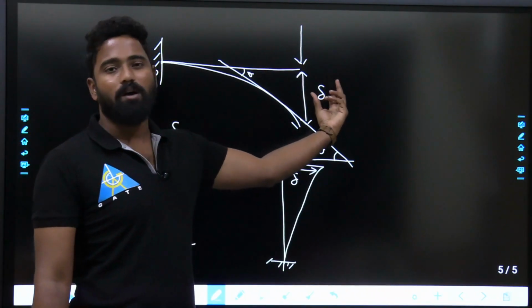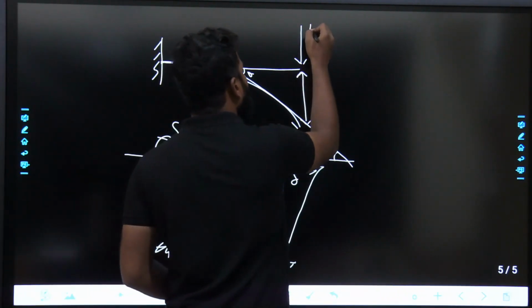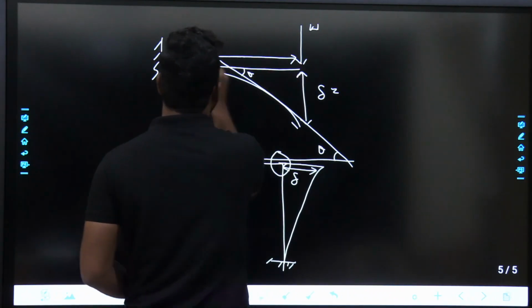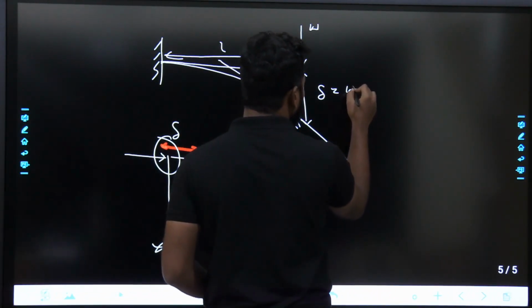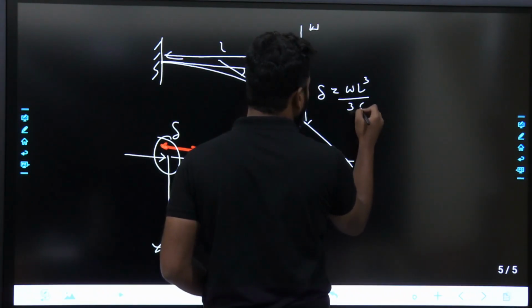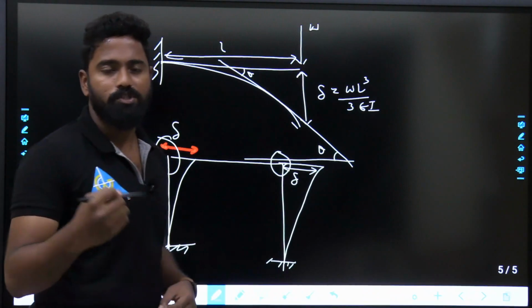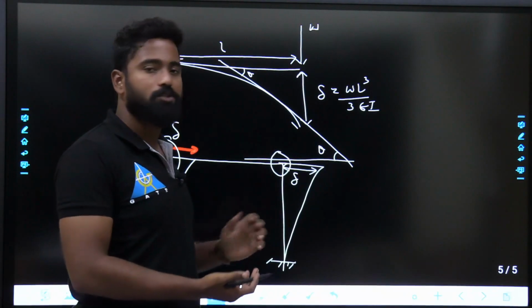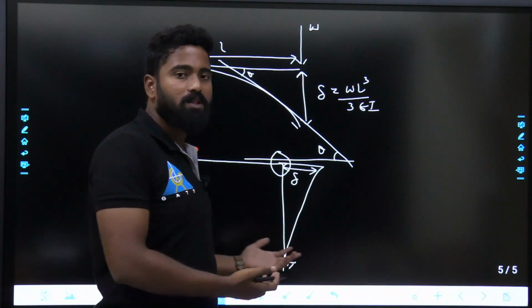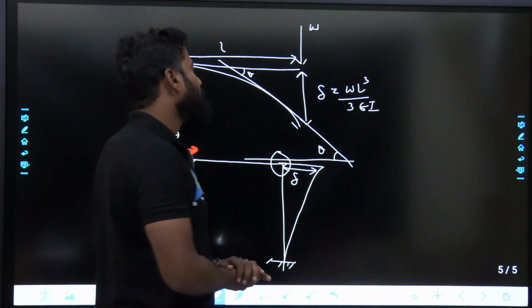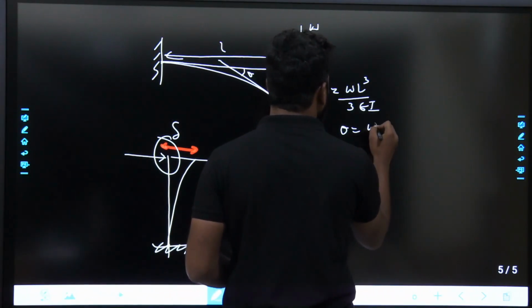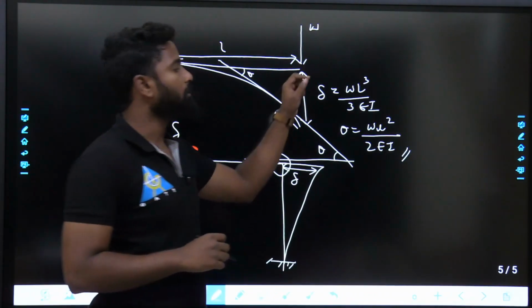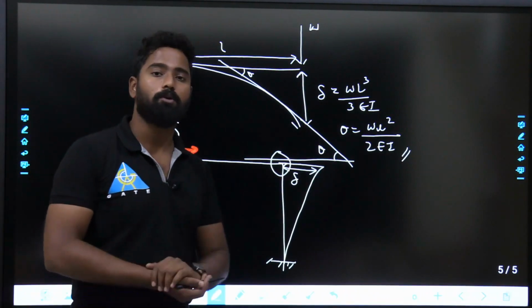You might have seen this delta from your strength of materials. If I take this as W, and this is some L, delta would be equal to WL cube upon 3EI. Any of the methods you can use. Moment area theorem 1, theorem 2 will be the easiest method, or you can do it with the conjugate beam method, or from Macaulay's method. It's up to you. So delta is calculated from here. Theta is given as WL square upon 2EI, right?